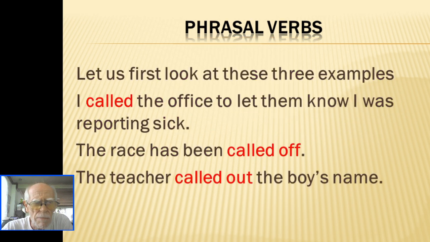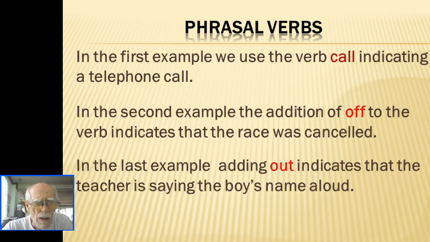See the next slide. Let us first look at these three examples. I called the office to let them know I was reporting sick. The race has been called off. The teacher called out the boy's name. In the first example, we use the verb call indicating a telephone call. In the second example, the addition of off to the verb indicates that the race was cancelled. In the last example, adding out indicates that the teacher is saying the boy's name aloud.